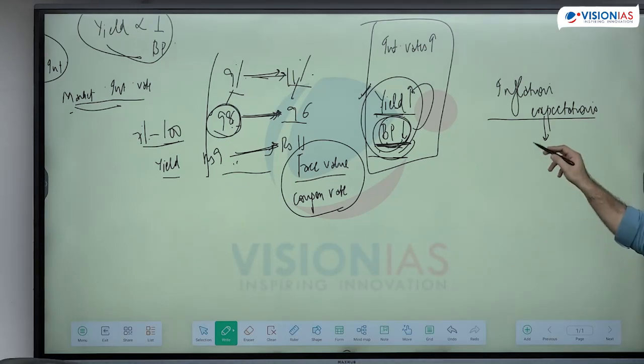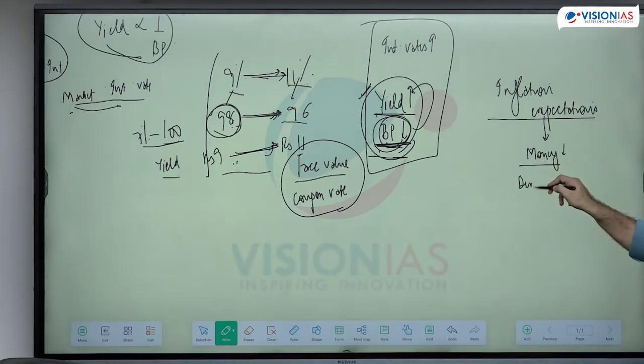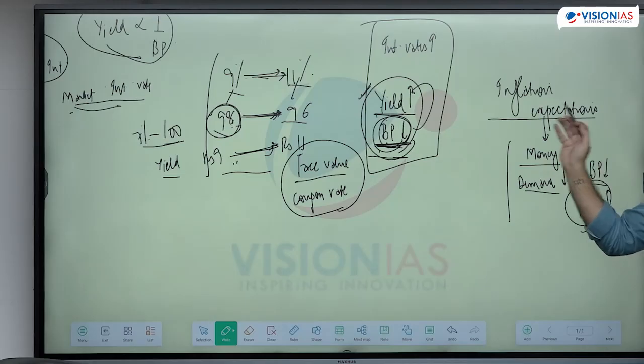That means I need more money to spend on goods. Will I have money to invest? If I don't have money to invest, what will be the demand of the bond? Demand will be less. What will happen to the bond price? Bond price will, आप मुझे तभी खरीदवा पाओगे जब उसको yield ज्यादा दो. And forget this relation. Simple expectation.